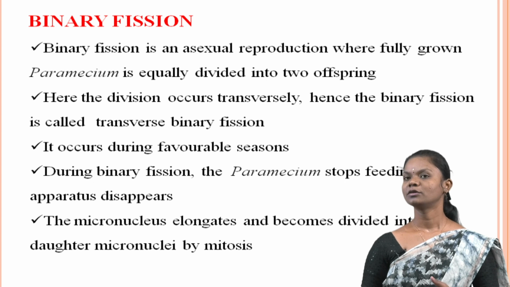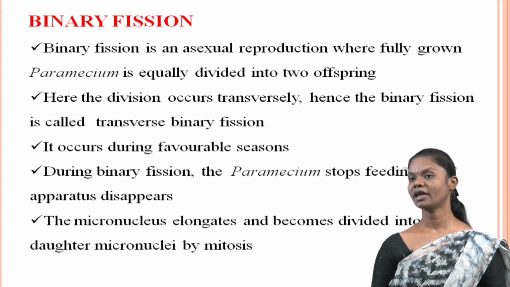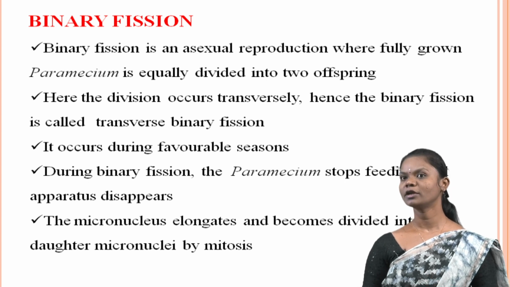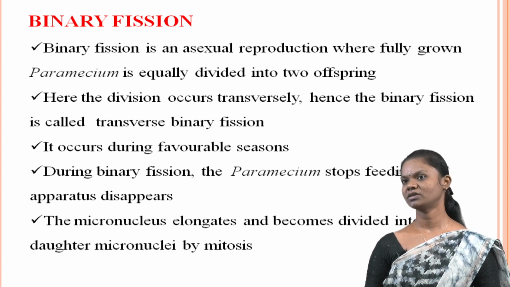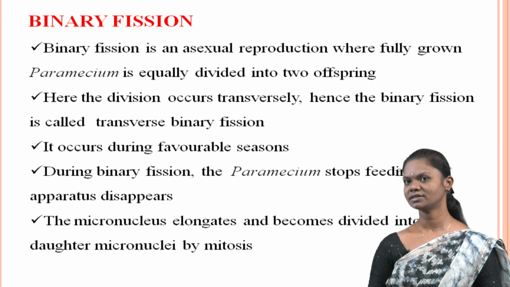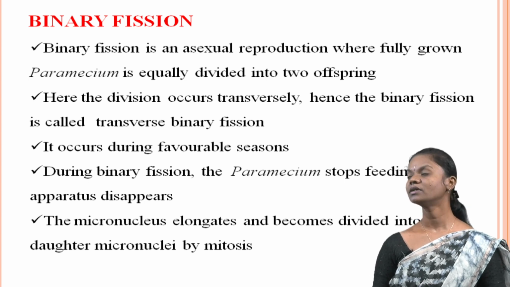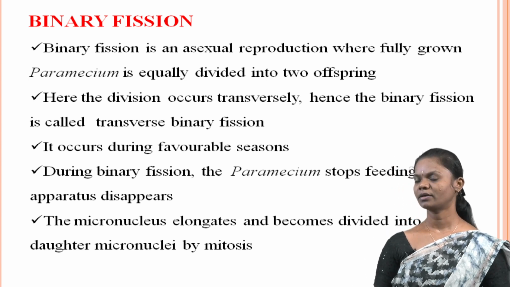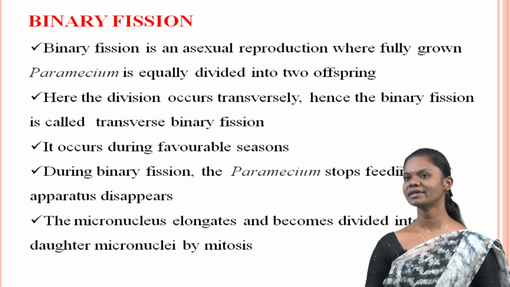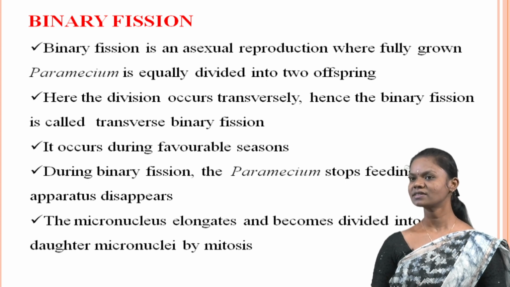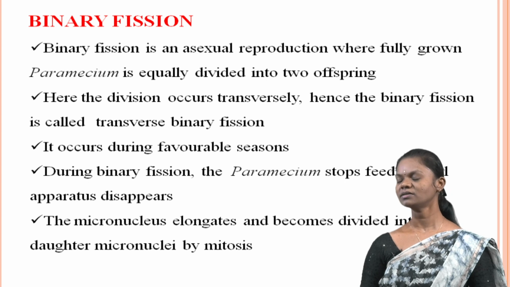Binary fission. During transverse binary fission, a form of asexual reproduction in a Paramecium, a fully grown organism is divided equally into two offspring. This division occurs transversely, across the longitudinal axis of the organism. Transverse binary fission takes place during favorable conditions, or when the Paramecium has reached a certain size. Throughout the process, the Paramecium ceases feeding and the oral apparatus disappears.